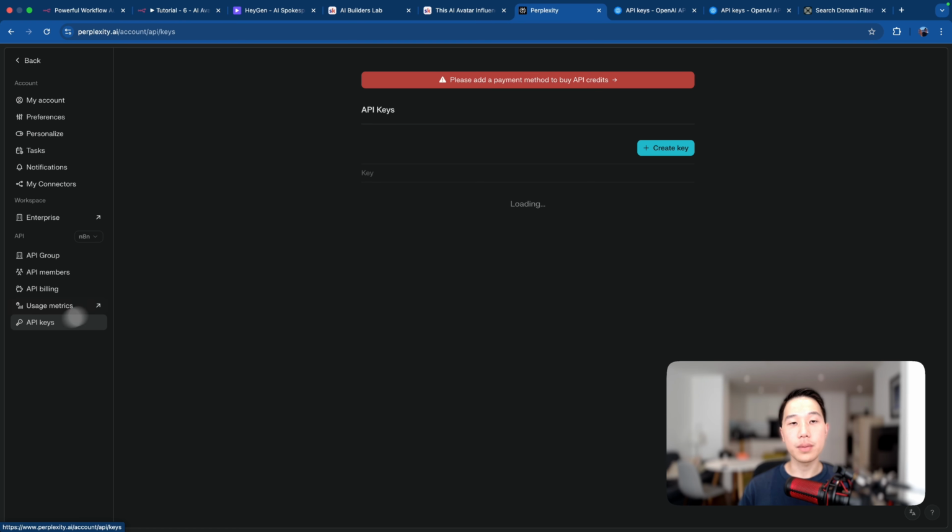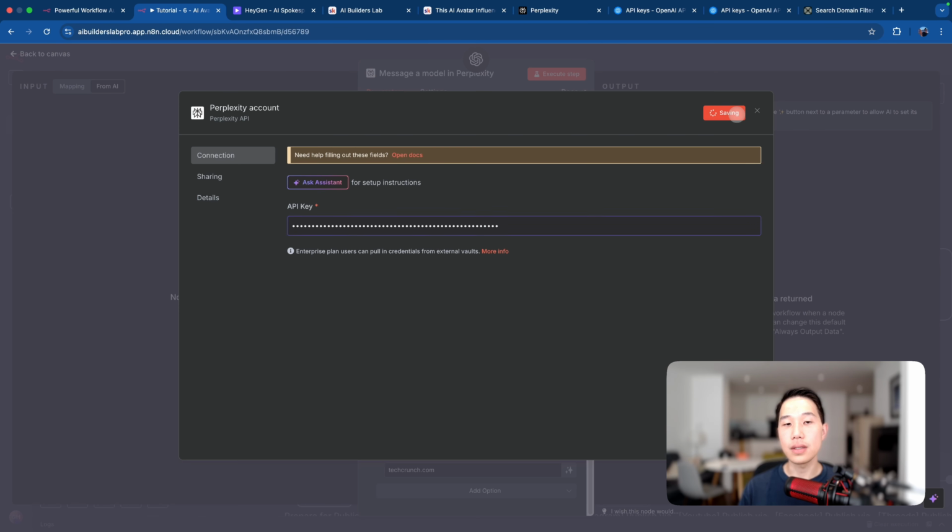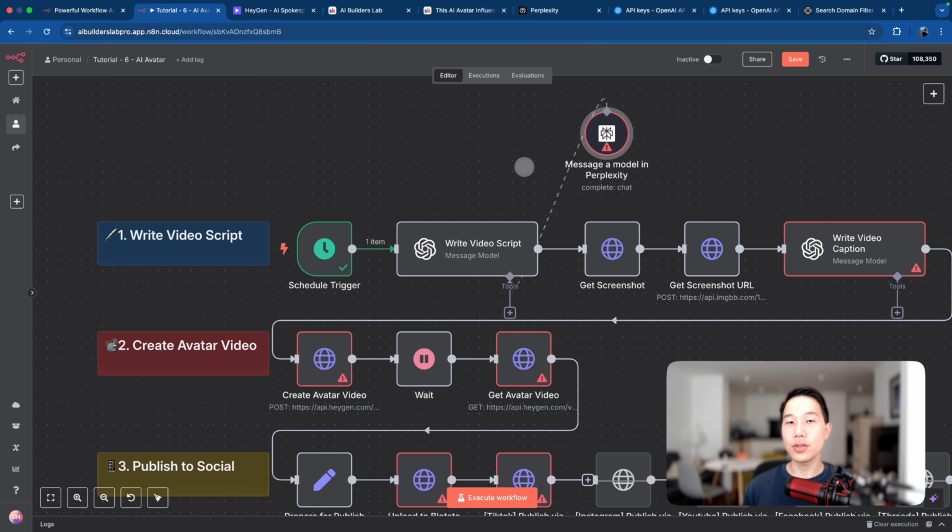You can then head into the API keys and just click on Create Key. Afterwards, it will generate a key for you, and you can simply copy it, go back to the tutorial, paste it in, and save it. So again, it will say connection tested successfully if the API key is correct. Okay, so now we have the key set up. Let's just run this node to see what the search results are returning.